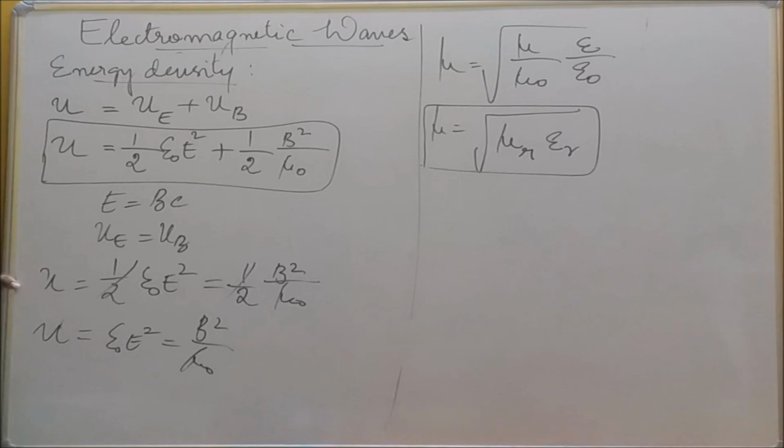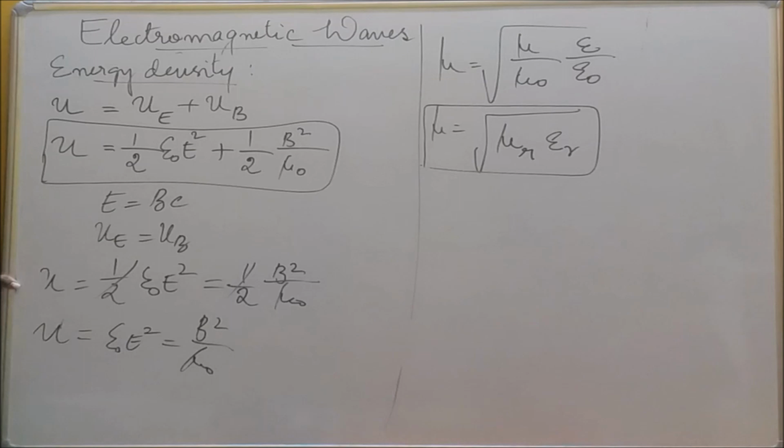Okay, suppose, since the electric field is equal to B into C, that is the magnetic field times the speed of light, at that time UE is equal to UB. What is UE here?